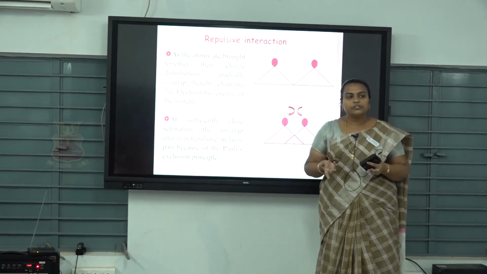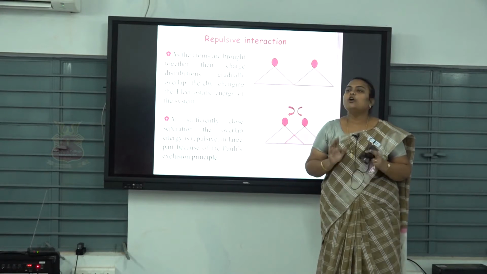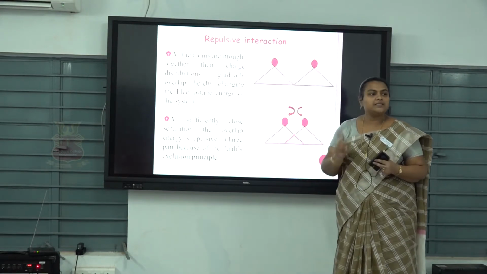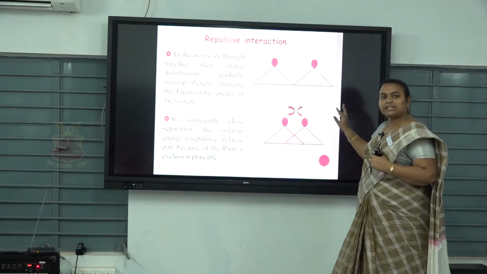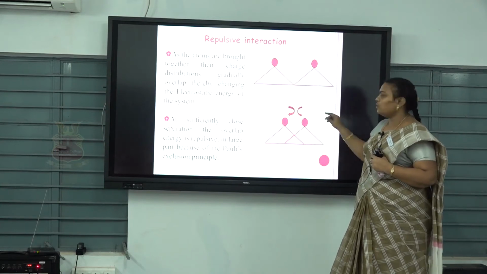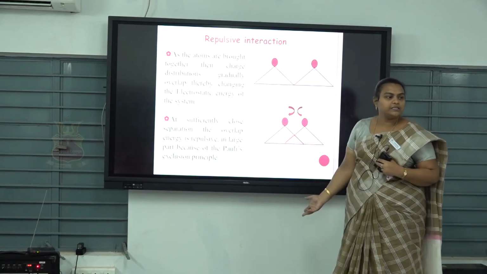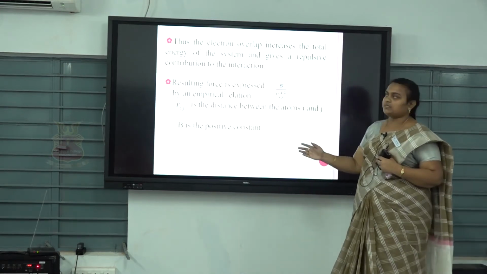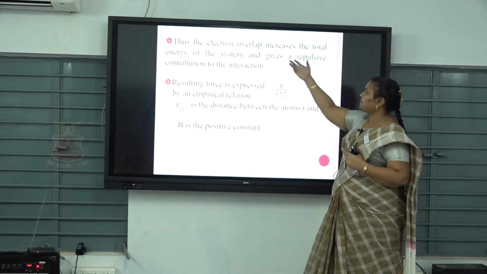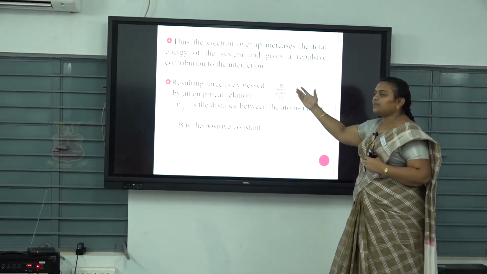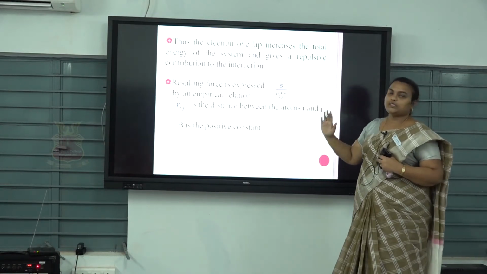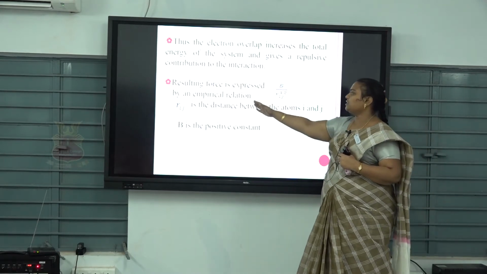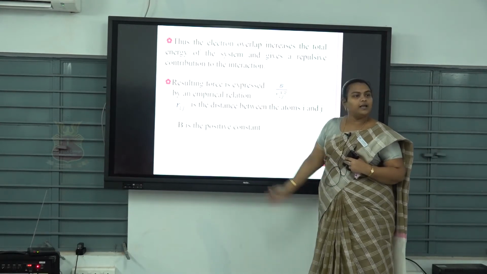What is Pauli's exclusion principle? No two electrons can occupy the same state. So two atoms can never meet, and the repulsive energy takes place. Their energy also changes. Thus as the electron overlap increases, the total energy of the system gives a repulsive contribution to the interaction. This resulting force is expressed by an empirical relation.